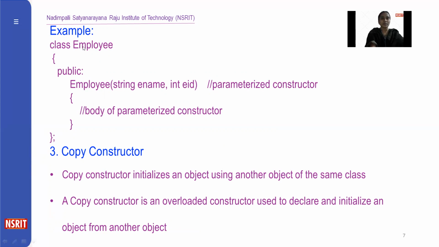And a parameterized constructor, like any type of constructor, must have the same name as the class name, and it has parameters. Here we are passing two parameters: one is a string type and another one is an integer type. Here we are creating the Employee class, the constructor name is the same as the class name, and the constructor is defined with two parameters, one string type and another integer type.